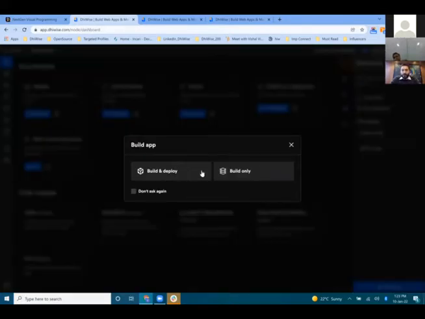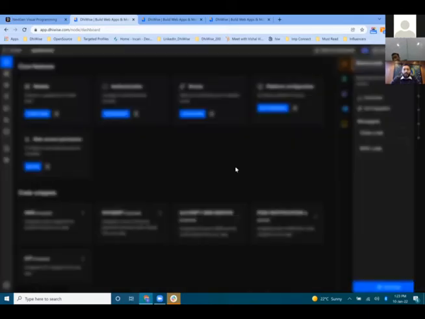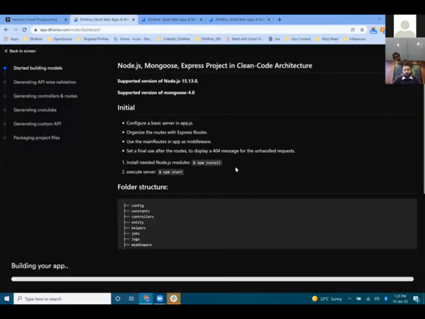Either you can directly build and deploy, or you can just build. We will generate the entire clean source code with the clean code architecture. And right now we are working on the logic builder. So in one month, we are going to release it in production. I will just show it.